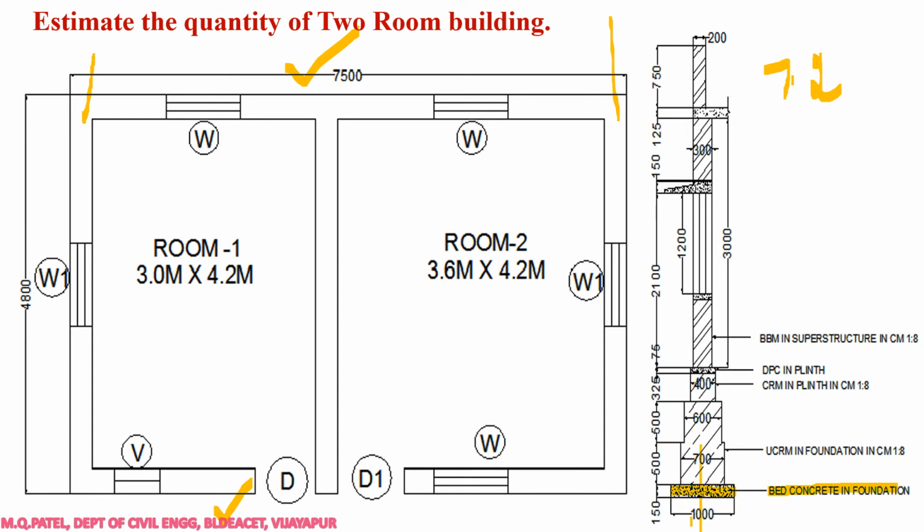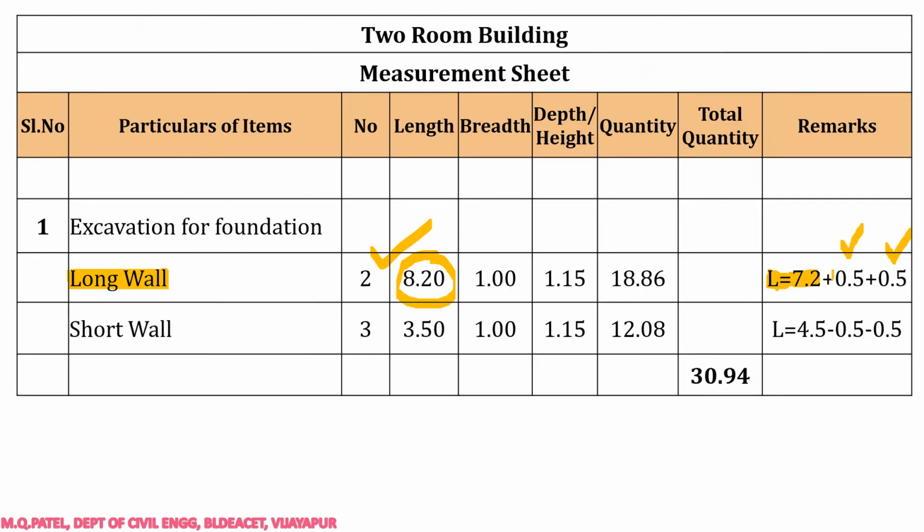As this is 1000, here how much do I have to add? 500 on the right side, 500 on the left side. So center to center length is 7.2 plus 0.5 on left side plus 0.5 on right side. So 7.2 plus 1 will be equal to 8.2 meters. Two numbers, 8.2 meters, right?